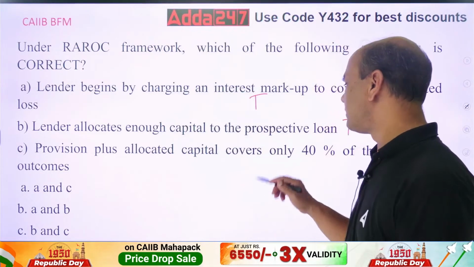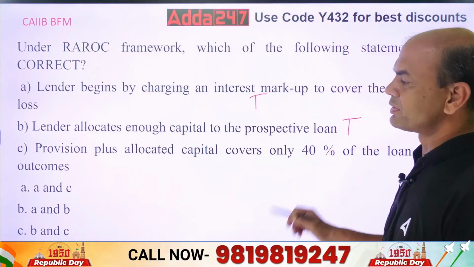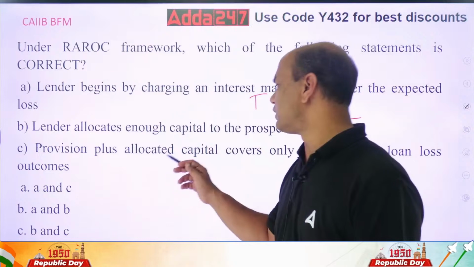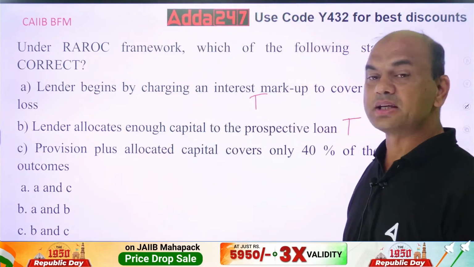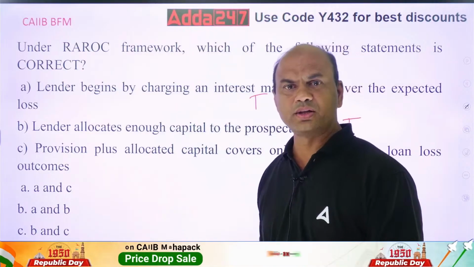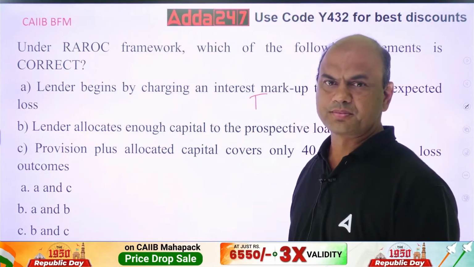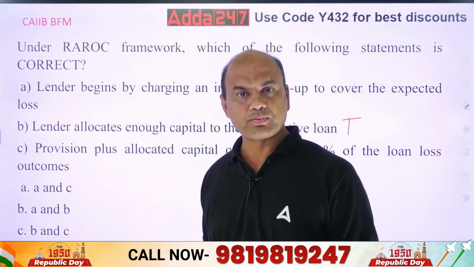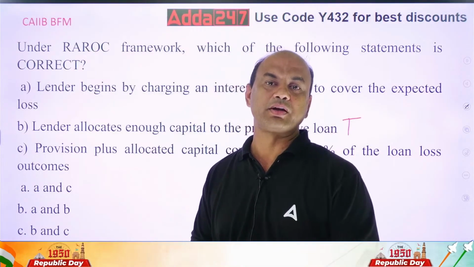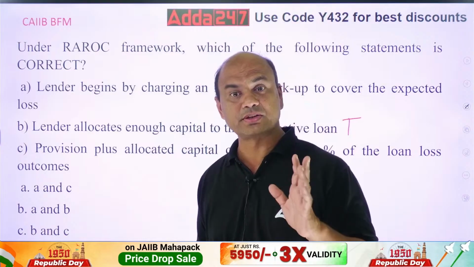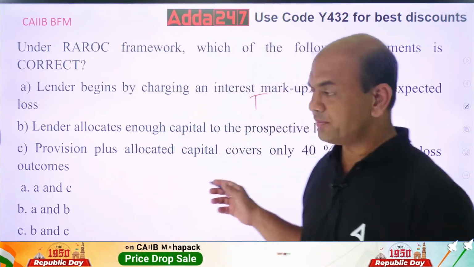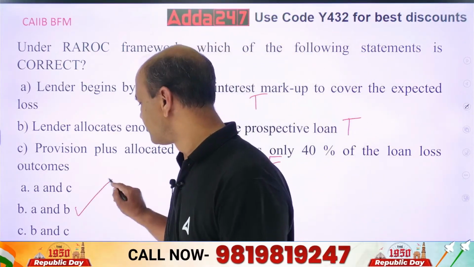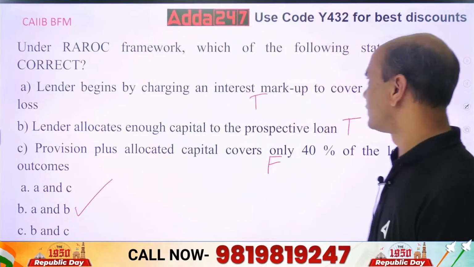Provision plus allocated capital covers only 40% of the loan loss outcome. It is not the case. Provision plus allocated capital, so will it cover only 40%? Can't I have complete 100%? There are 100% provisions for many of the private loans, isn't it? 125% for the retail loans. So this is false. So the answer is only A and B. Okay, A and B are true. Got it?